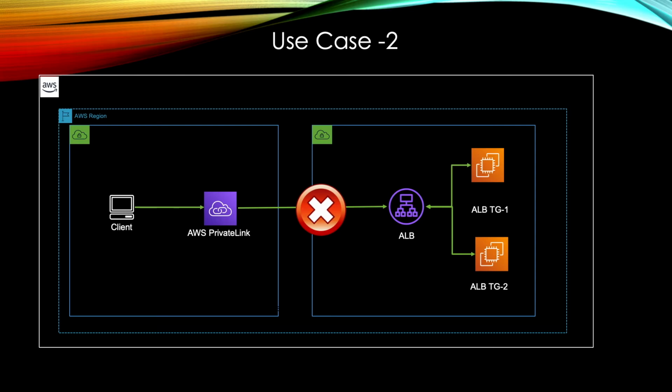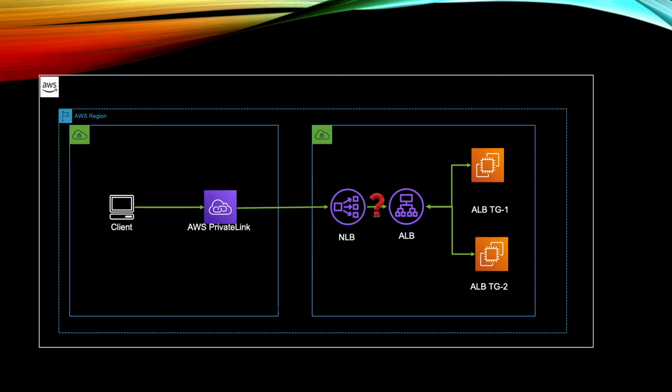The second use case was that many organizations want to use ALB as a private link. As you know, right now only NLB can be used as a private link. So if some company wants to expose the service sitting behind the ALB as a private service, they cannot do it because it does not support that. One solution was again to put NLB in front of it, but again the same problem which we just discussed: we cannot add ALB as the backend of NLB because the target type was not there.